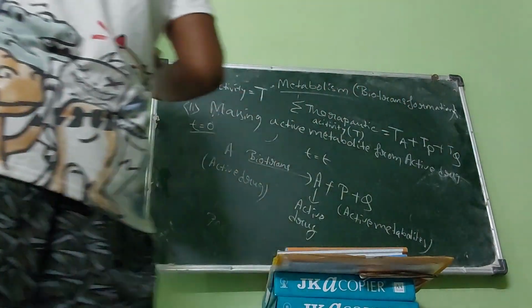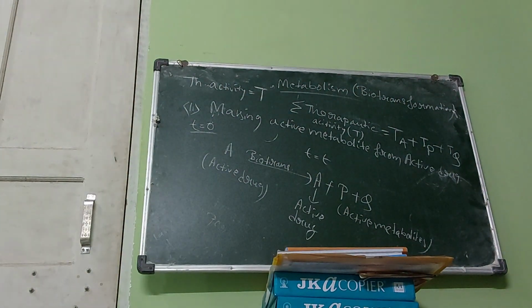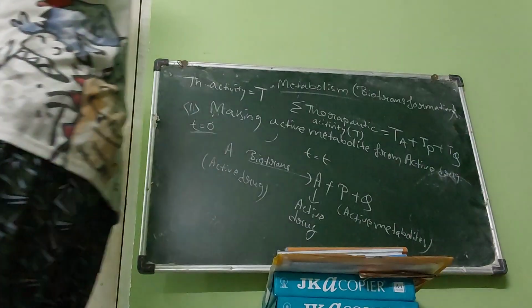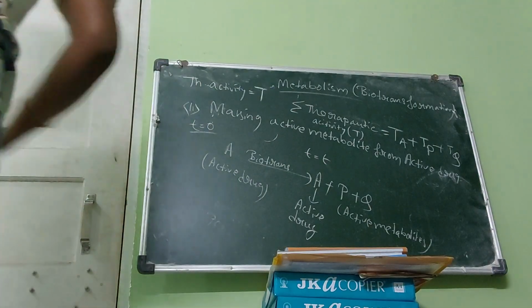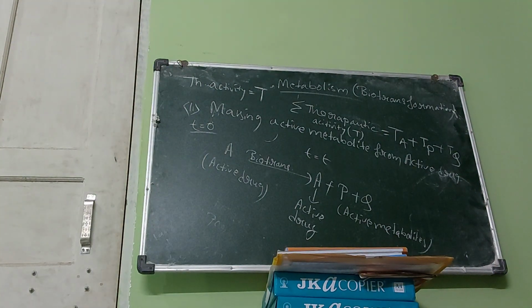One such example is the conversion of digitoxin into digoxin. Here digitoxin is the drug and digoxin is the metabolite of digitoxin, but both are working together to show some pharmacological effect.